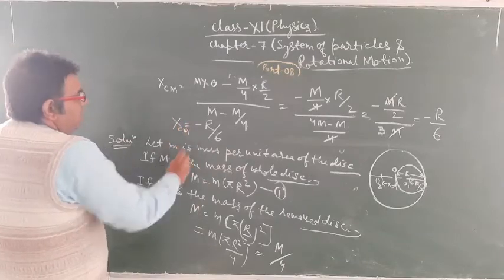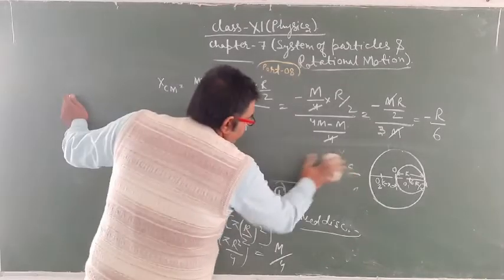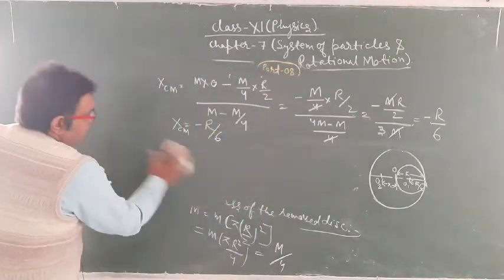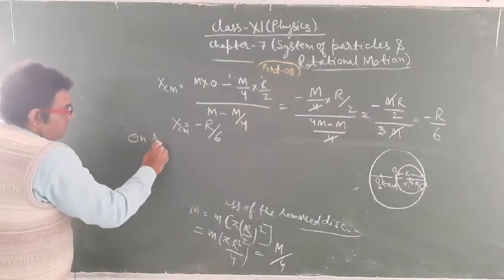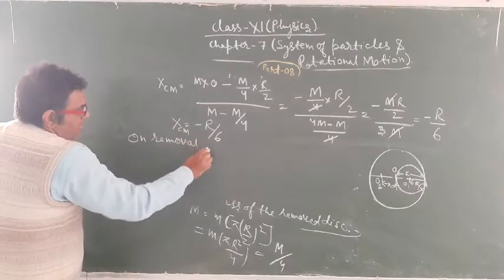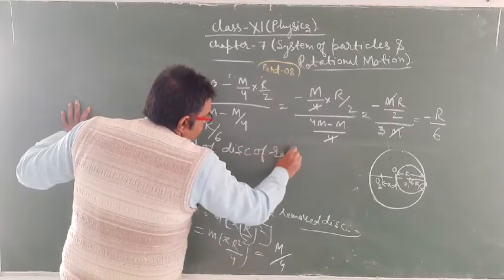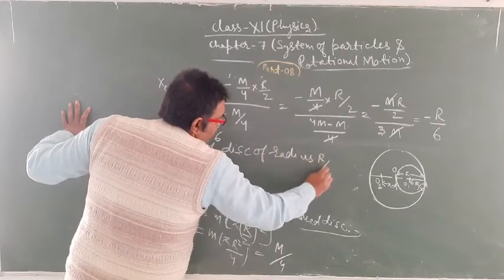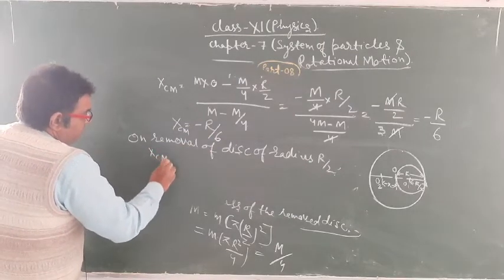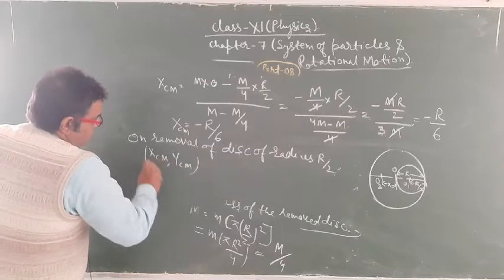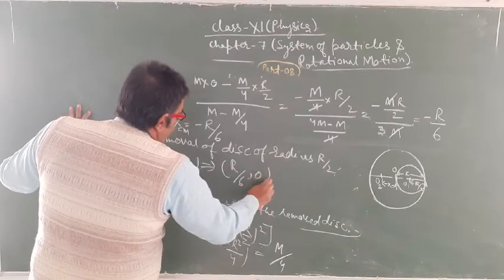On removal of the disk of radius r by 2, xcm, ycm is given as minus r by 6 and 0.